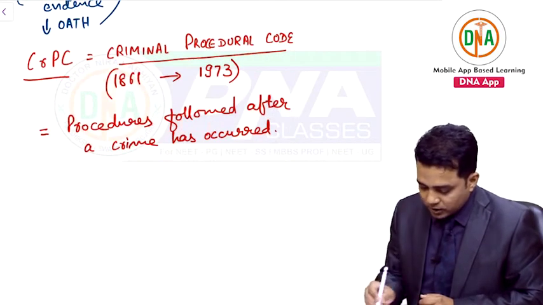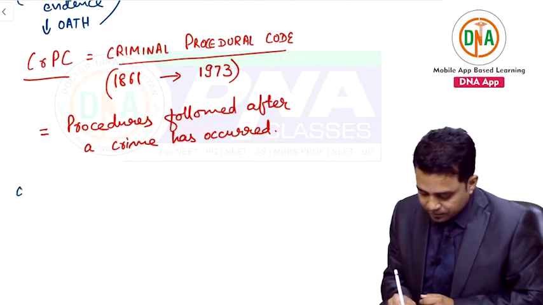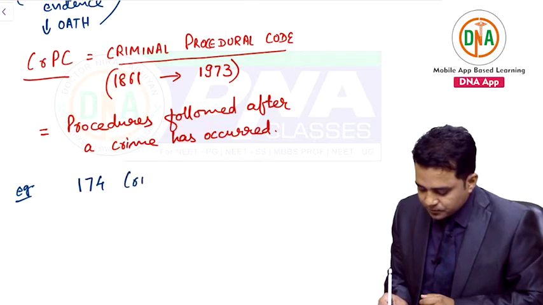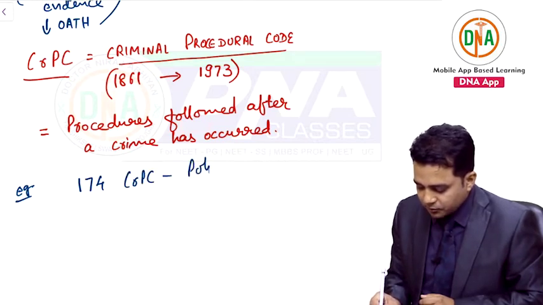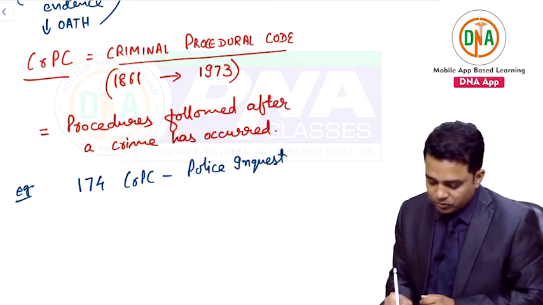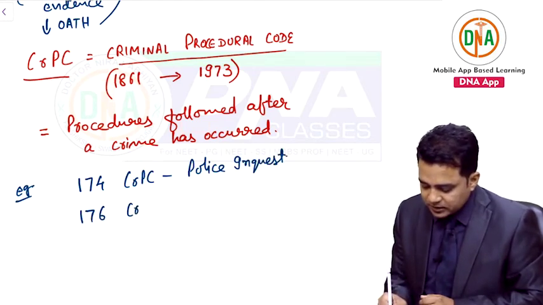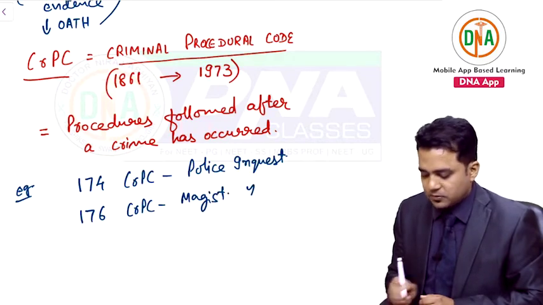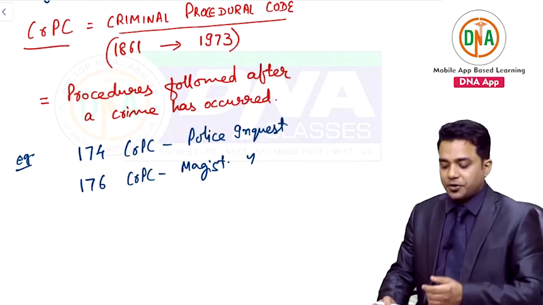So let us take some examples. For example, 174 CRPC is your police inquest. Inquest or investigation by police comes under 174. Then you have 176 CRPC, which deals with magisterial inquest. Okay, inquest by a magistrate.